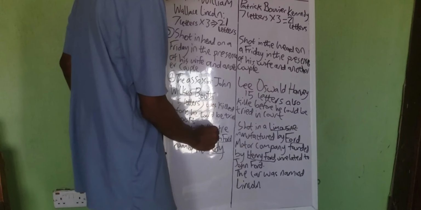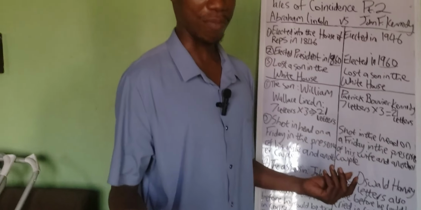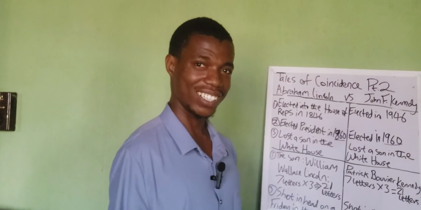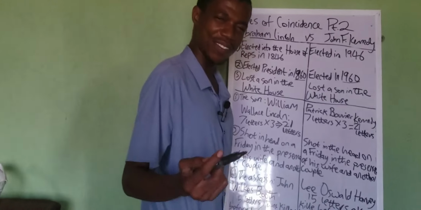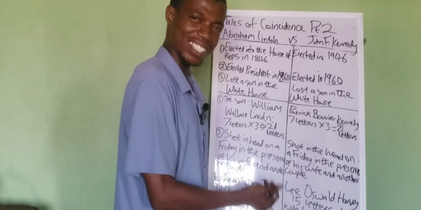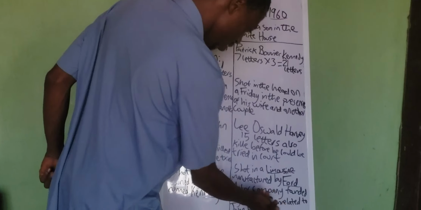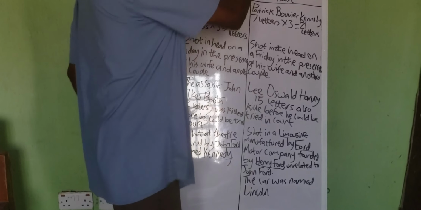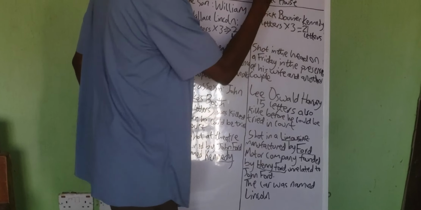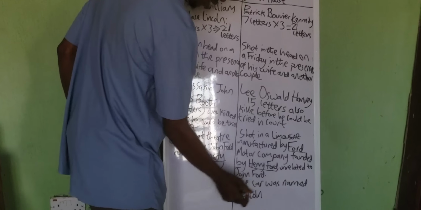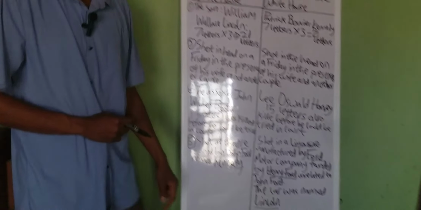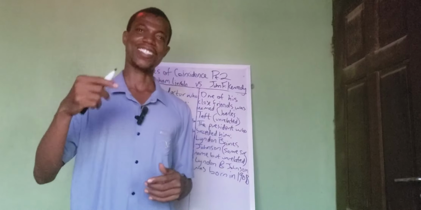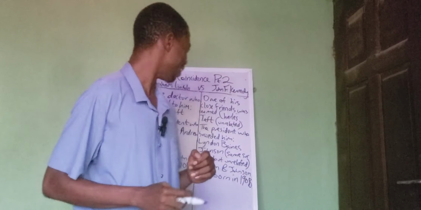Interestingly, Henry Ford and John Ford just happen to have the same surname. They are not related. How come we just have the name Ford in these scenarios? The car in which Kennedy was shot was named, guess what? Lincoln.